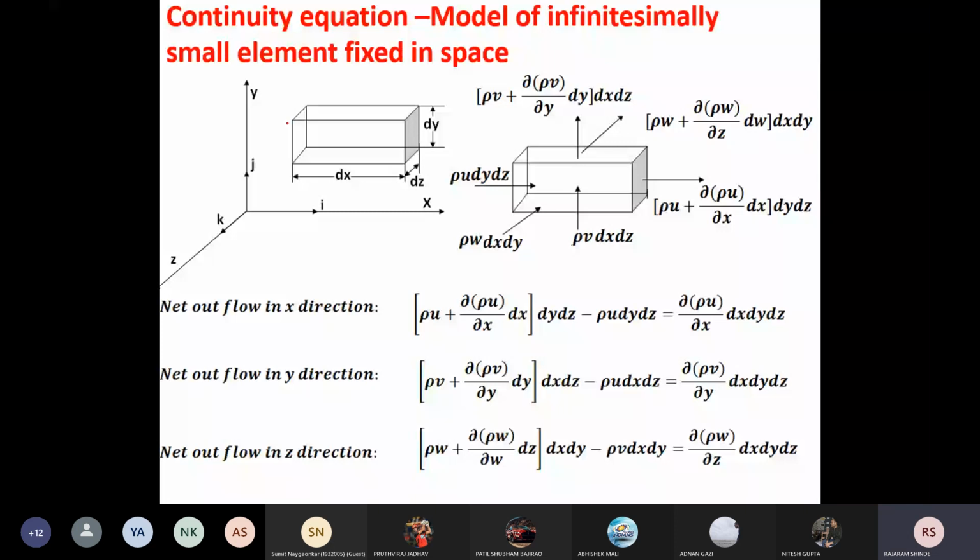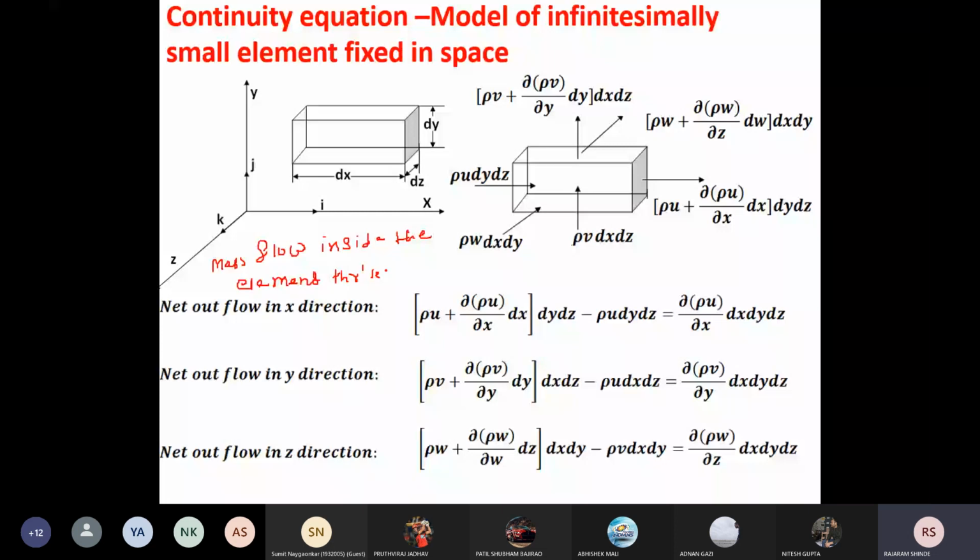Now here, if we write the equation for mass flow inside the element, in the x direction, through the left face, this face.